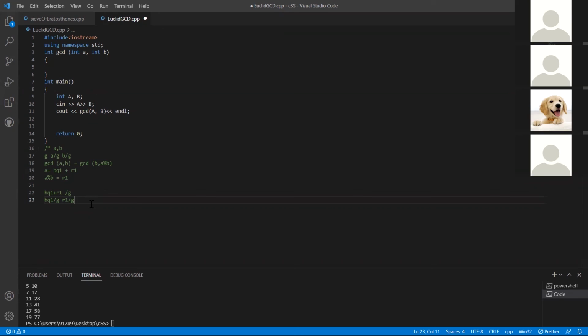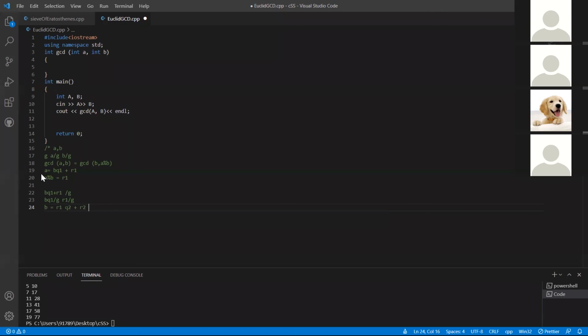Okay, you know what? Let's do one more step for this. Now, when I say that GCD of A and B is equal to GCD of B and A mod B, basically B is replacing A over here and A mod B is replacing B over here, right? So now I can write this as B is equal to, A mod B is R1, right? R1 into Q2 plus R2.